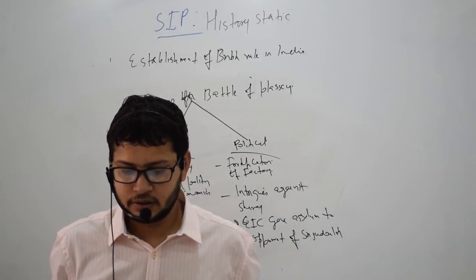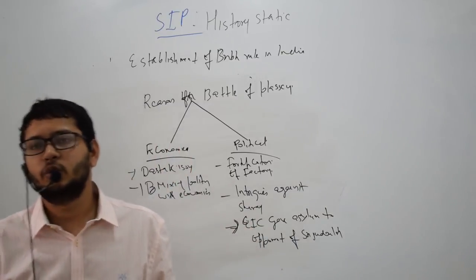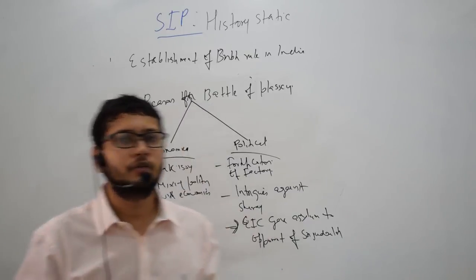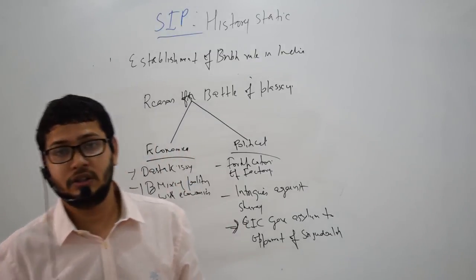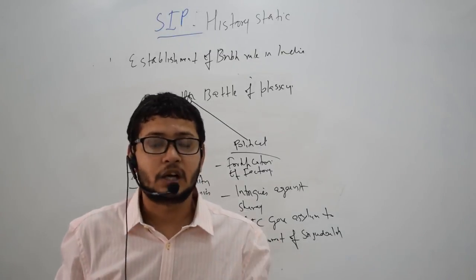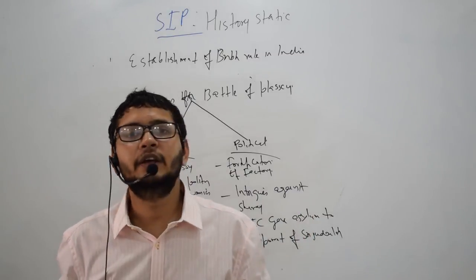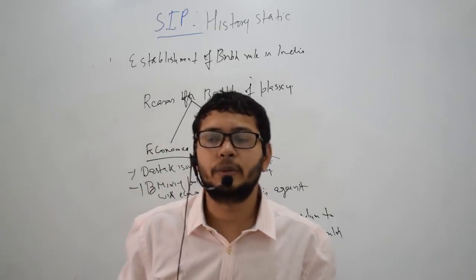Next we have what happened in the war. So actually the major part of the army of the Nawab did not participate in the war, because the army chief of the Nawab, Mir Jafar, was bought by Robert Clive.